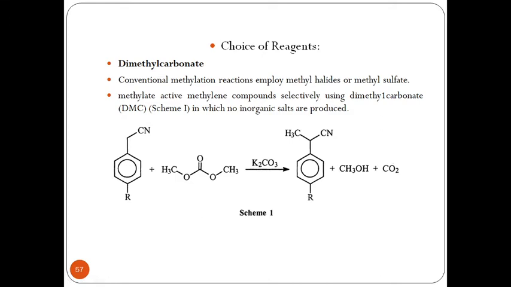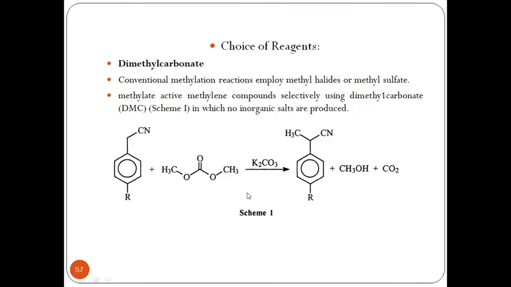Instead, a green chemical process we can use is to methylate active methylene compounds selectively using dimethyl carbonate. Dimethyl carbonate is a diester type of system, called DMC, in which no inorganic salts are produced.